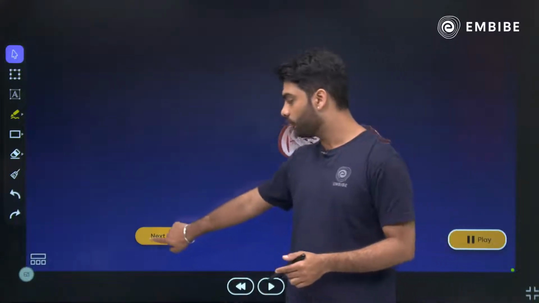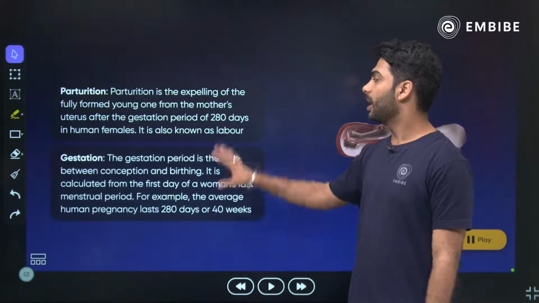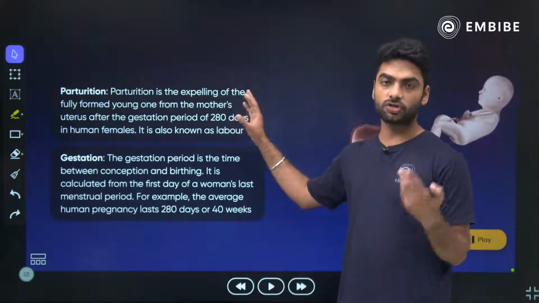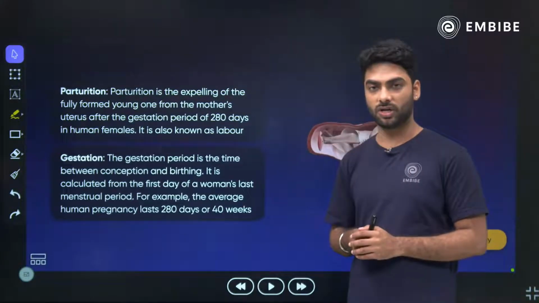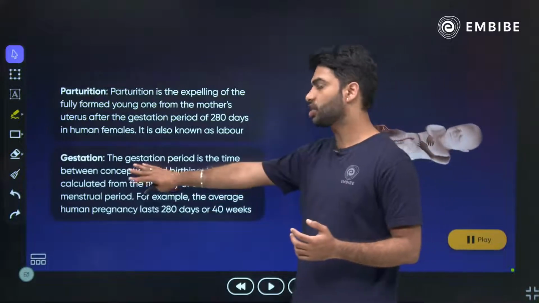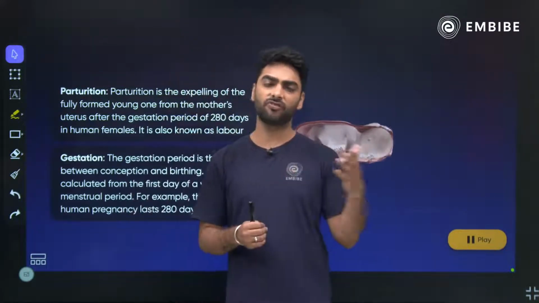So we saw over here two important processes. One is parturition and the second is gestation. Parturition is the delivery. When the woman delivers the baby, in medical terms it is called parturition. It happens after the gestation period, which is 280 days in humans. Gestation period is different for different animals.